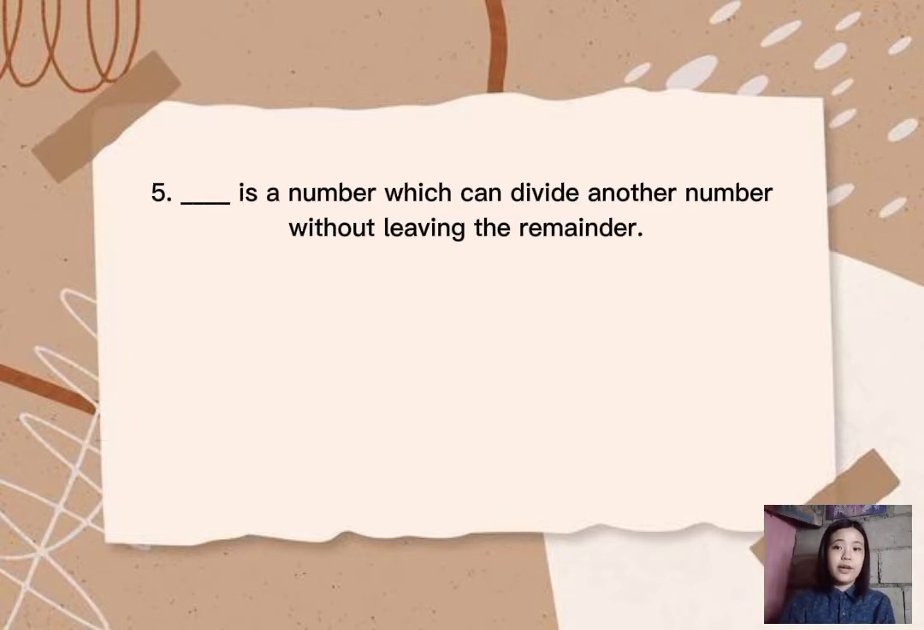Number 5. A blank is a number which can divide another number without leaving a remainder. The answer is factor. A factor is a number that equally divides another number, leaving no residue. Factors can also be algebraic expressions that equally divide another equation. So let's look for factors of 8 as an example.